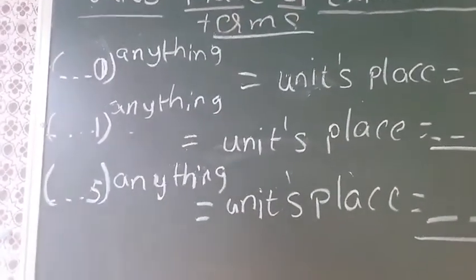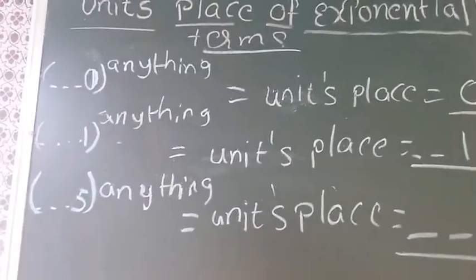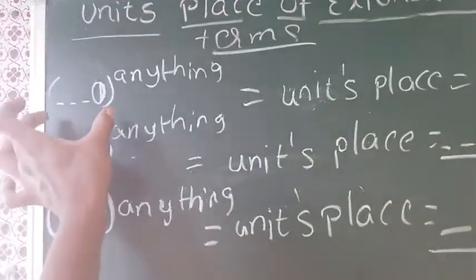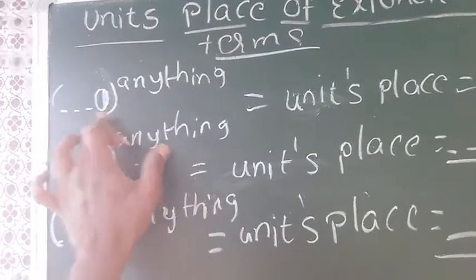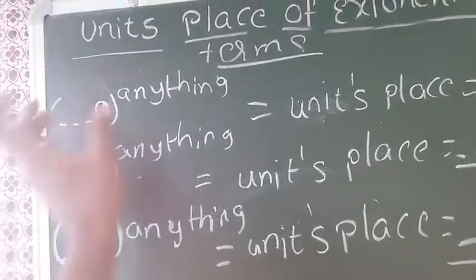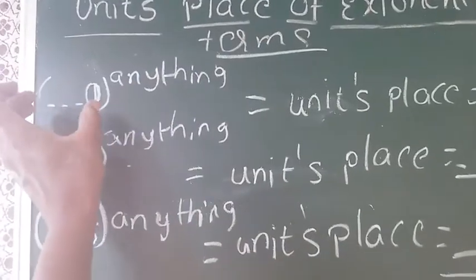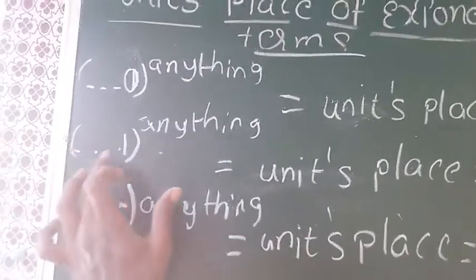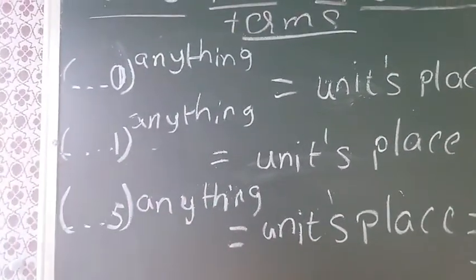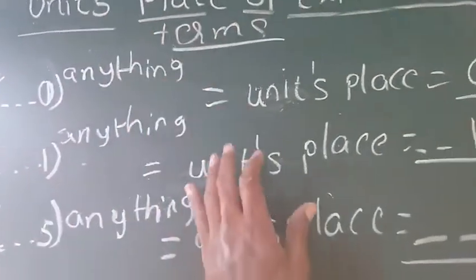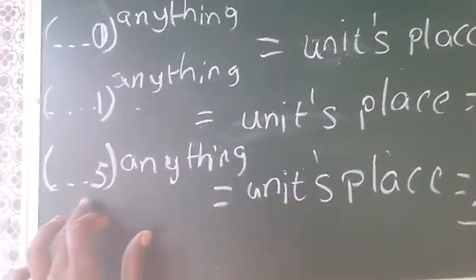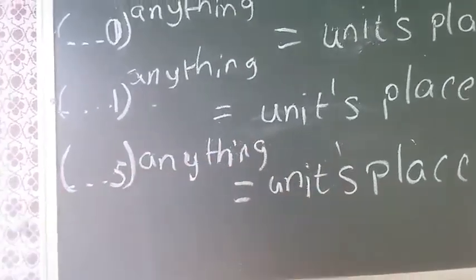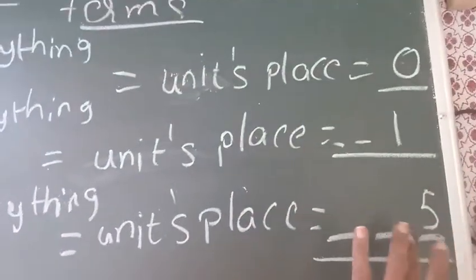In this video, you have learned how to find the units place of 0, 1, 5. If any number has 0 in units place, the remaining part can be anything and the power can be anything. Even if you multiply 0 n times, you will definitely get 0 in units place. Like that, if 1 is in units place, the remaining part can be anything and the power can be anything. The units place will be 1. Like that, 5. If you have 5 in units place, the power can be anything and the remaining part can be anything. Definitely you will get 5 in units place.